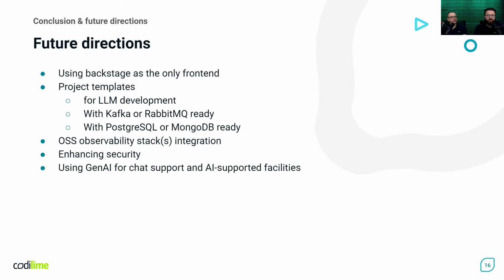So we can set up PostgreSQL or a Mongo database with proper configuration, high availability configurations on the Kubernetes cluster, and this is knowledge that's available and not necessarily needed for each and every project that requires a database. It can be just given as a feature of the IDP.